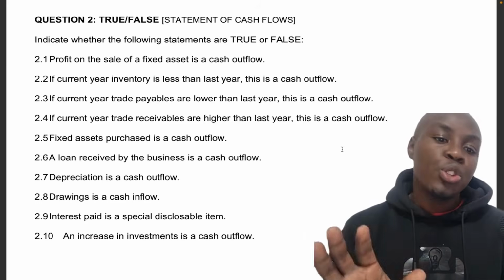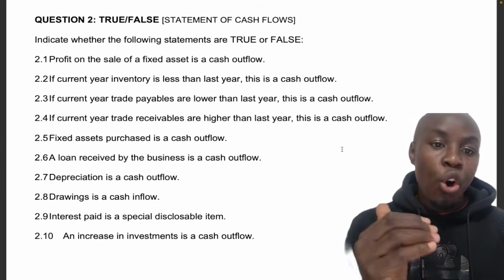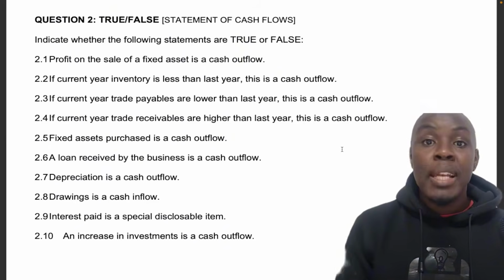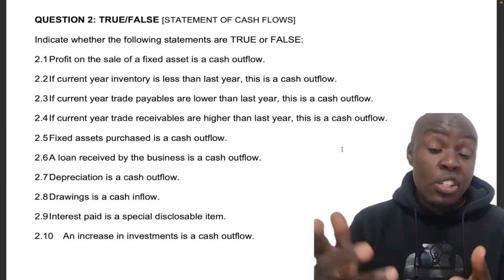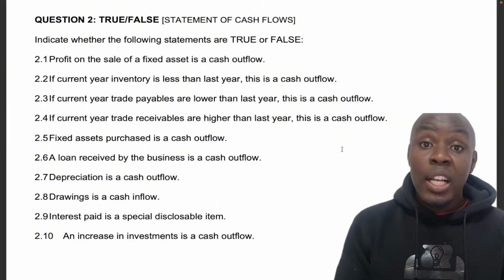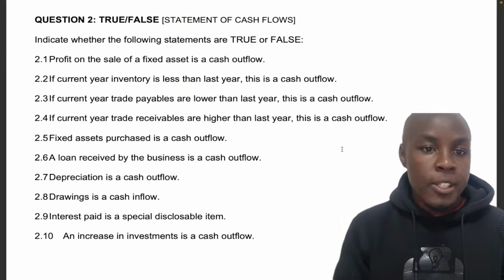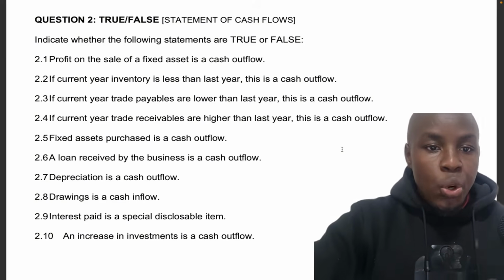false. So what I would want you to do is to pause the video, attempt all of them from number 1 to number 10, and then once you're done, you can press play and compare your answers to ours, and you see if you have done it correctly and how you have understood the cash flow statement by how you answer these questions. Okay, I hope you've done that. So let's go through them.